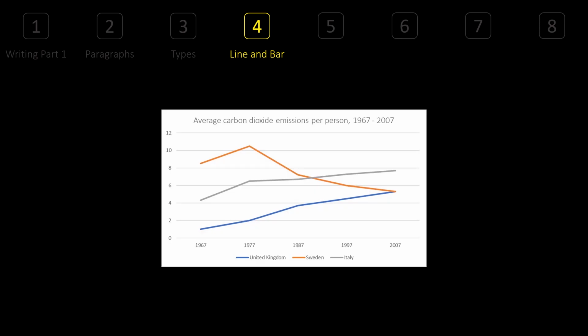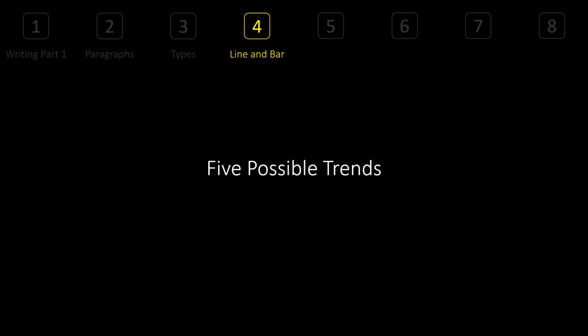Okay, now look here. What's going to happen? Isn't this increasing? And there's a sudden decrease, but this is not a sudden decrease. This is a slow decrease. You see that all these things are important. We are going to see them in detail. So there are 5 possible trends. We have 5 possible trends including line graph plus bar chart. Let's see all the trends one by one with examples and images.